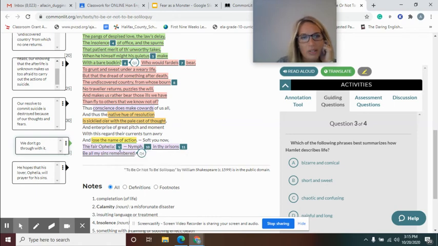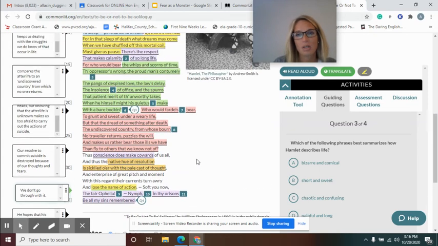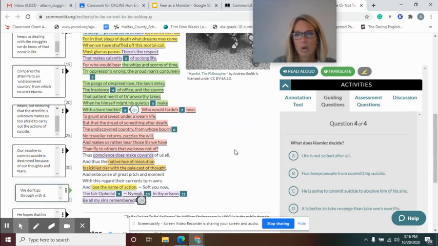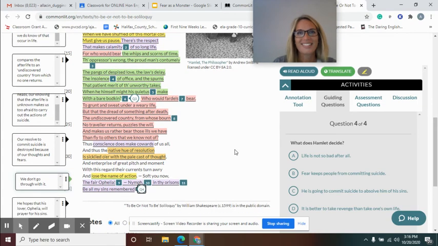He says, "The fair Ophelia, in thy orisons be all my sins remembered." Orisons mean prayers. So what is he asking her? He's saying, Ophelia, will you please remember me in prayer and pray for all of my sins and my transgressions? If he's asking her to pray for him and for his sins, then you know that in the end he has decided not to commit suicide. All right, so I got you 3. And then this one, what does he decide? And you know the answer to that.